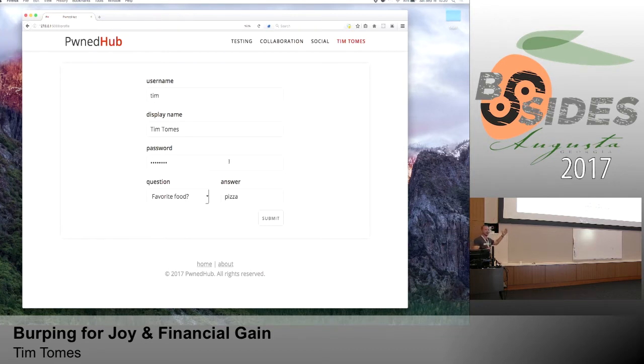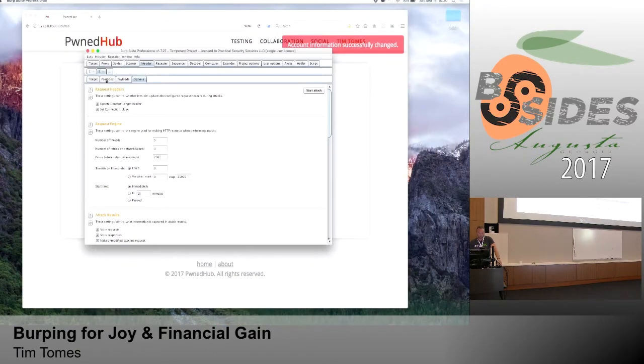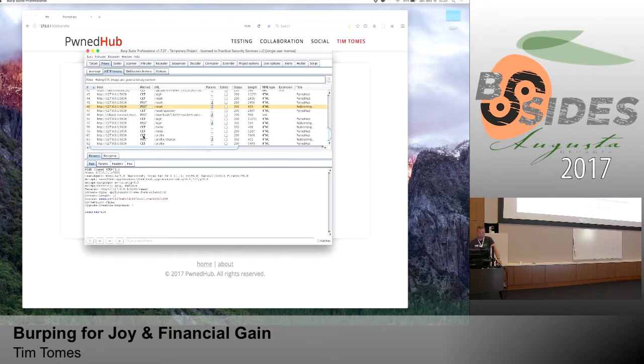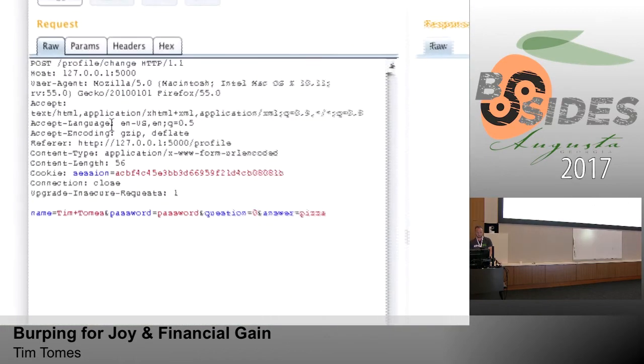This is one of those things where if I can conduct a cross-site request forgery attack against this, that's pretty awesome. So let's click Submit. Account information successfully changed. Great. And basically what I was just doing is priming Burp. I want to get this request inside Burp so that we can test for this method interchange. So what kind of request is this here? It's a post, right? Post request.